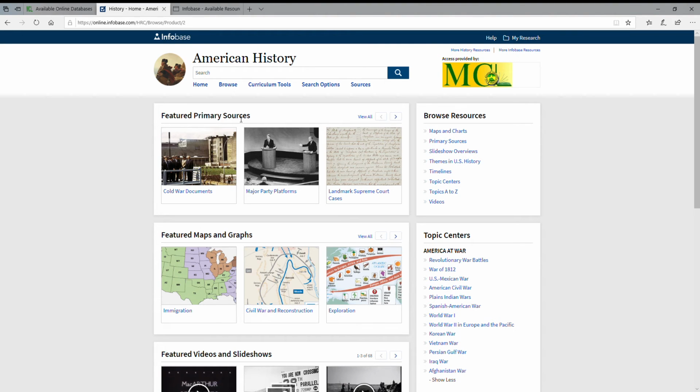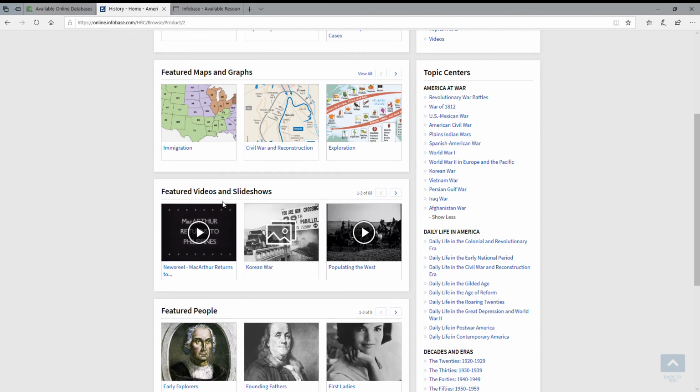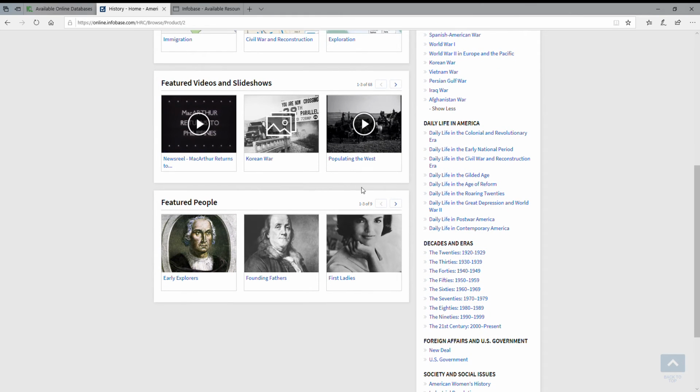So in this case, we've got the primary sources listed at the top. We've got your featured maps and graphs, and then you've got your videos and slideshows. And usually in these databases, there's also a list of featured people, and they're grouped by category. In this particular case, you're seeing founding fathers, first ladies, and at the top it tells me there are 9 different subcategories to this featured people.